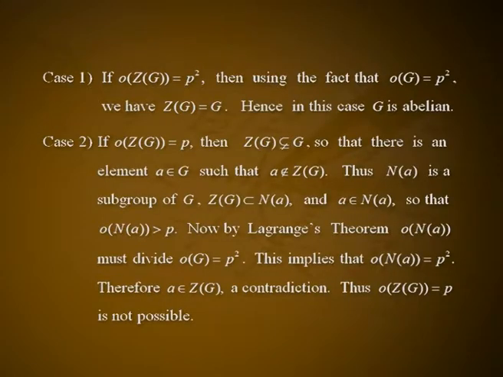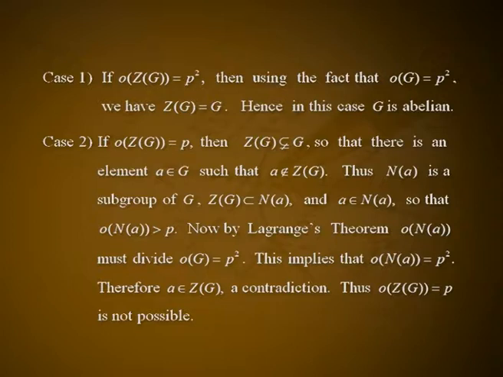Case 2. If order of the center of G is equal to p, then the center of G is a proper subgroup of G, so that there is an element A belonging to G such that A doesn't belong to the center of G. Thus, normalizer of A is a subgroup of G, center of G is a subgroup of normalizer of A, and A belongs to normalizer of A, so that order of normalizer of A is greater than p.